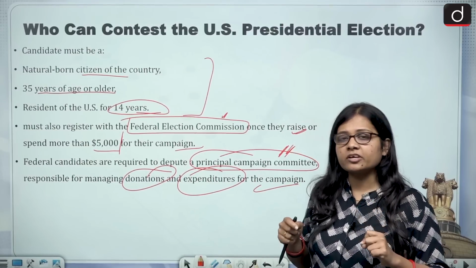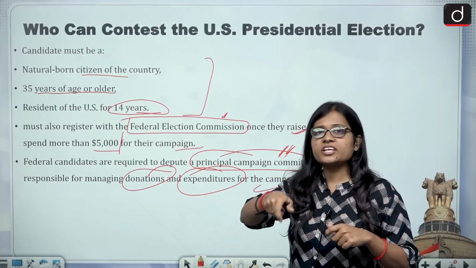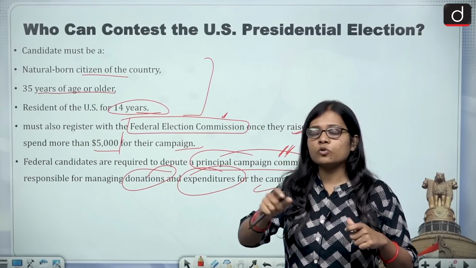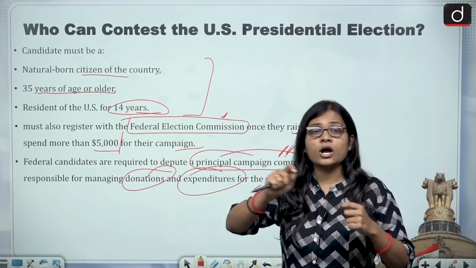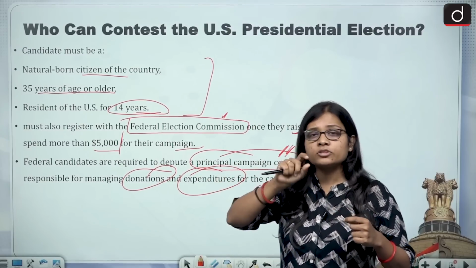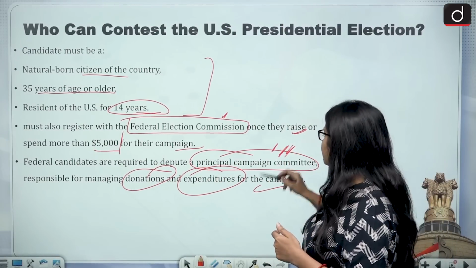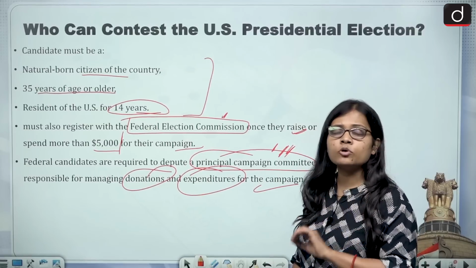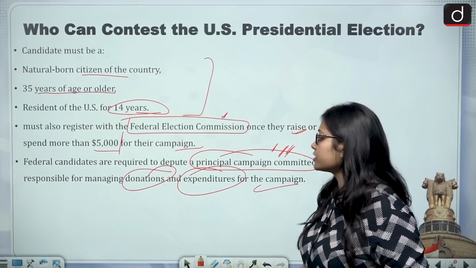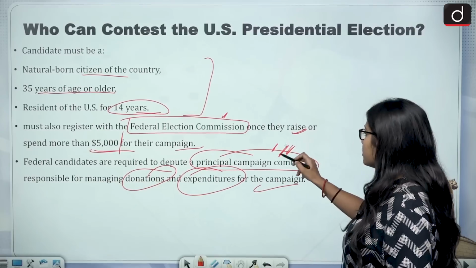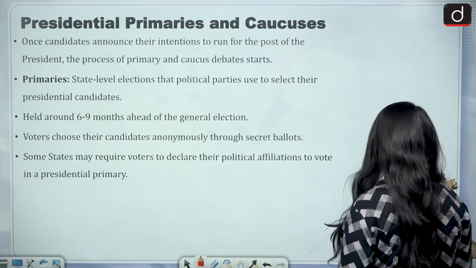That capital is raised in the form of funds. Now there must be someone who is looking after these funds or how these funds are managed. So the management of the funds or the expenditure is what the principal campaign committee looks into, and a person who raises more than $5,000 needs to form this committee.